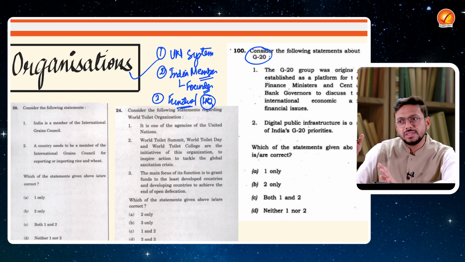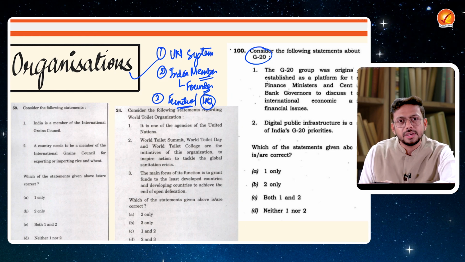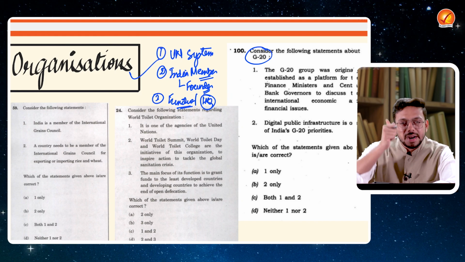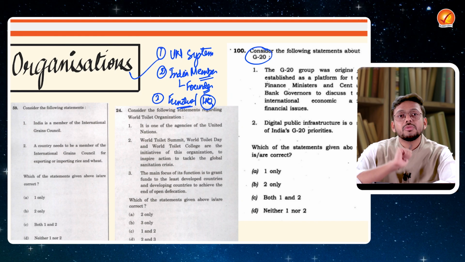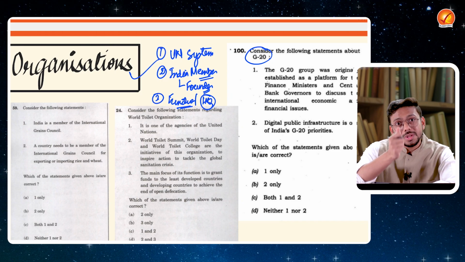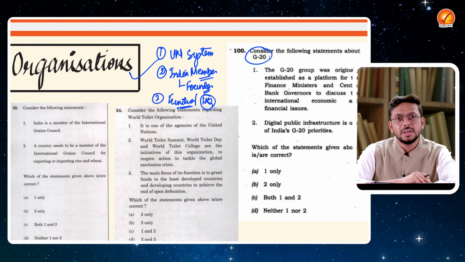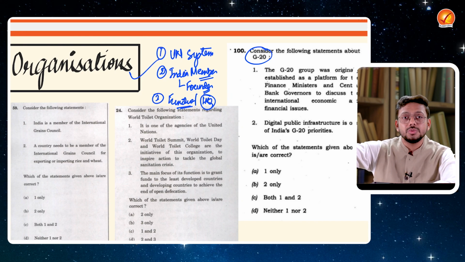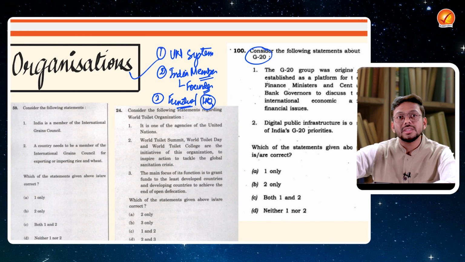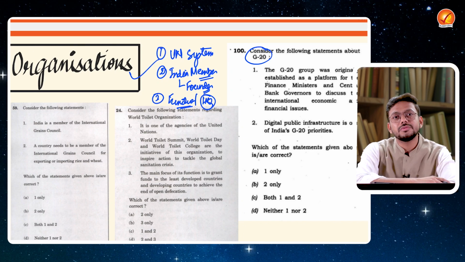You find there are 3 organization questions in this particular year. You write down what was asked: headquarters, mandate, India's membership, founding member, UN system, whatever it is. You write down those focus areas. Now, whenever you're reading something in the newspaper, you read that organization from the perspective of these focus areas. That is how the preparation has to be done.